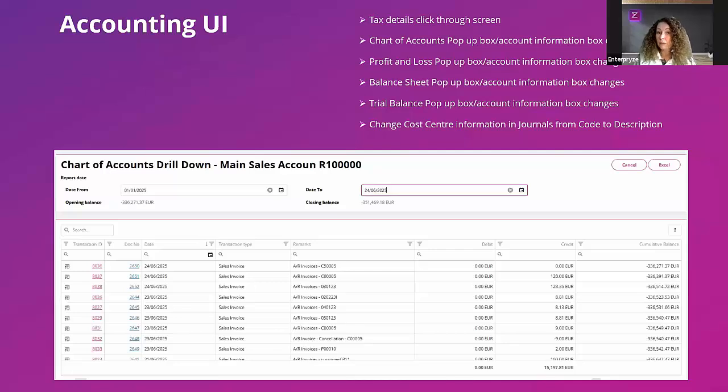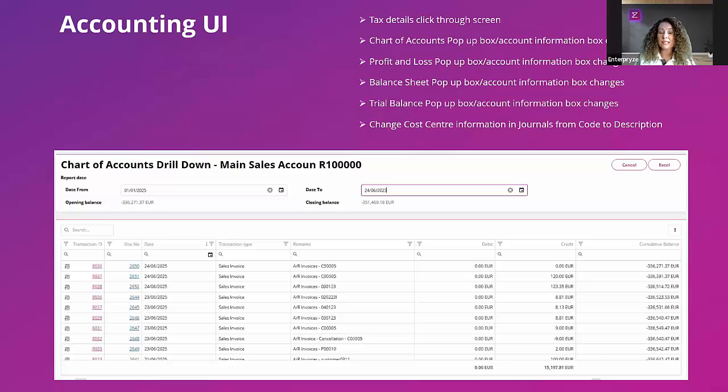We've got a clearly defined date range where you want to look at a specific GL account for a specific date range. A bit like what you would generate if you were looking at, for example, the general ledger report and you wanted to analyze a specific GL account by a specific date. And of course, you can take that analysis further and maybe limit that to looking at a specific transaction type. Perhaps, as the screen shows here, we're looking currently at sales invoices, but you can limit that down as much as you need to.